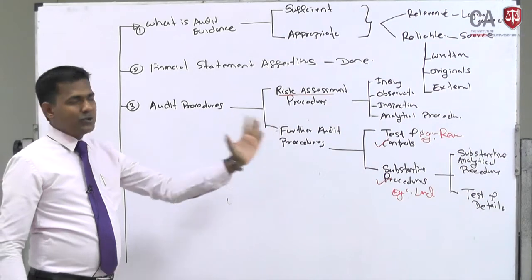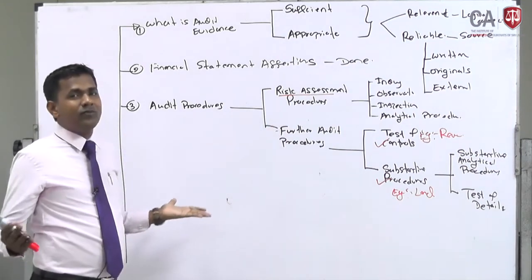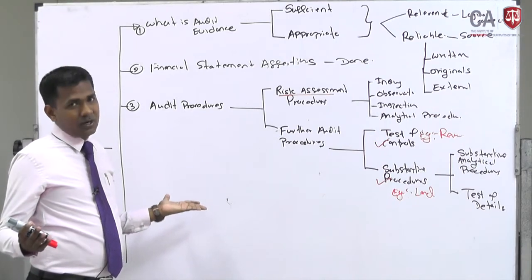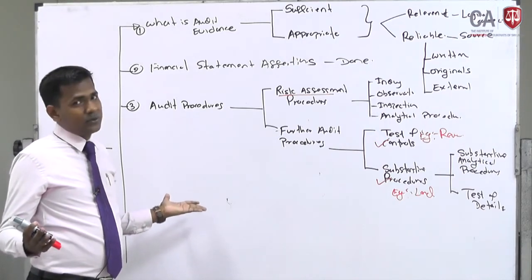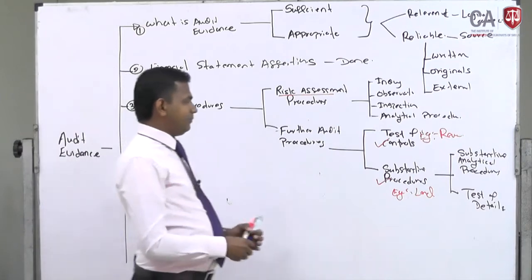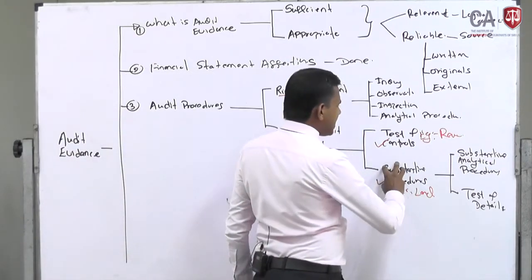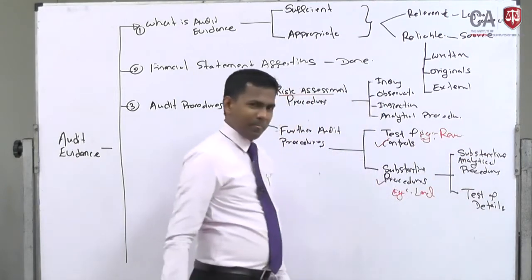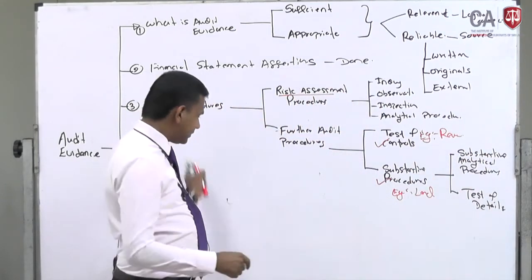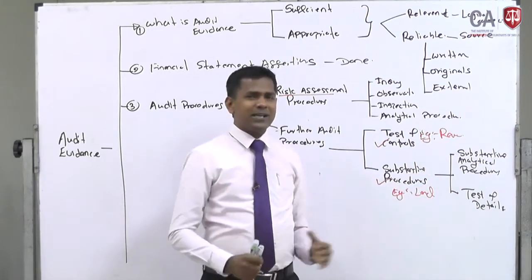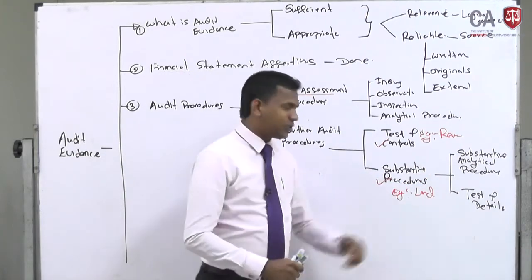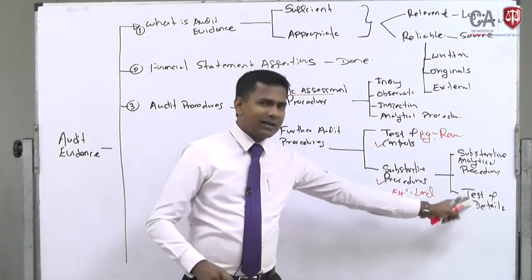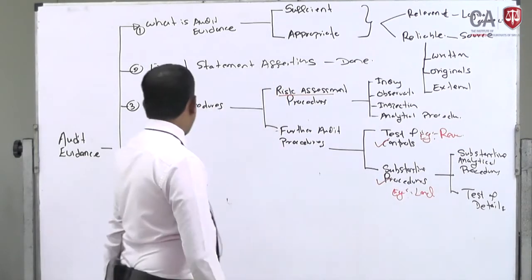Then at the end of the day, you should be able to explain to anyone what is meant by auditing, or what is the auditing process that we should follow, right? So then, substantive procedures are further divided into two: substantive analytical procedures and test of detail. We will be discussing the next item. Substantive analytical procedures we will be discussing later. Test of detail, right? I will explain the analytical procedures and come back and explain here, right?